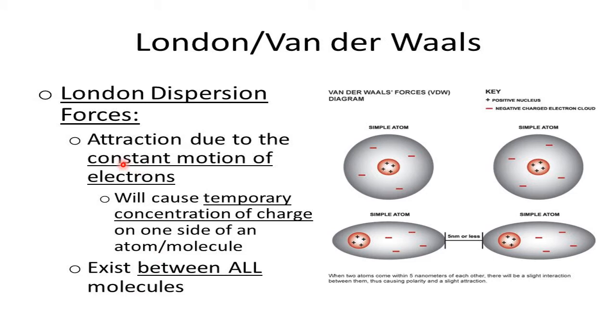Attraction due to the constant motion of electrons. Here, when two atoms approach each other, they don't have any poles or any charge. Let us take, for example, A approaching B, or A approaching A. Each has its own nucleus and outer electrons.